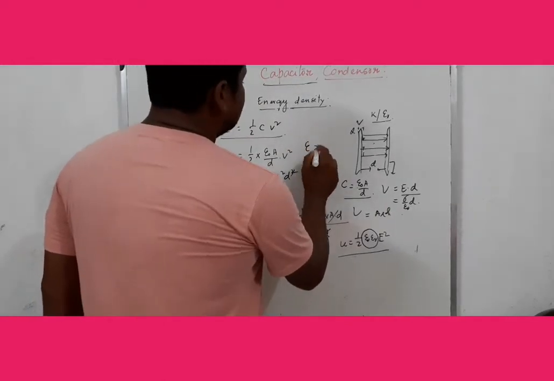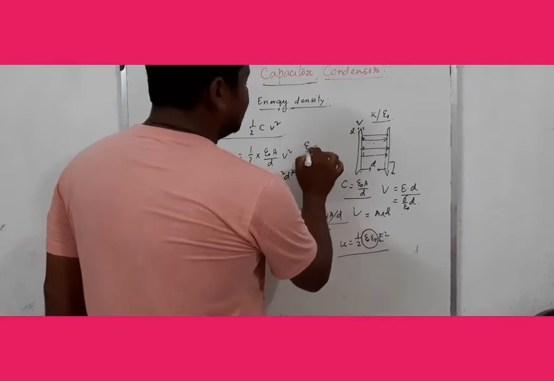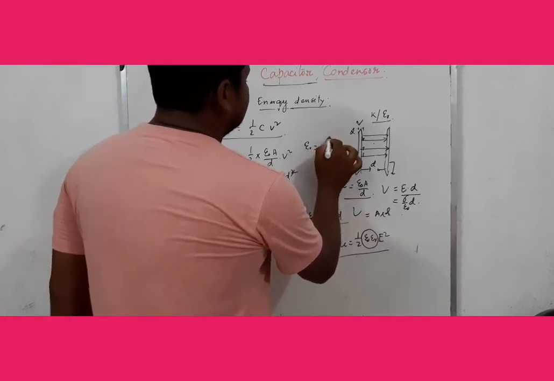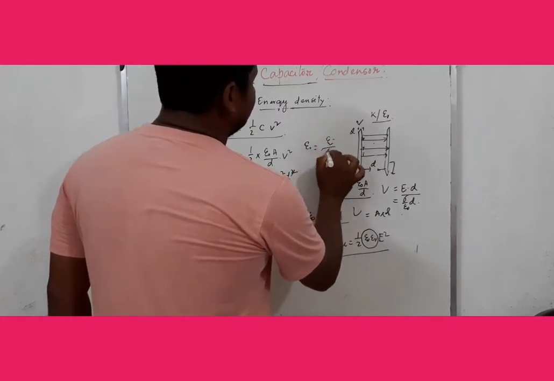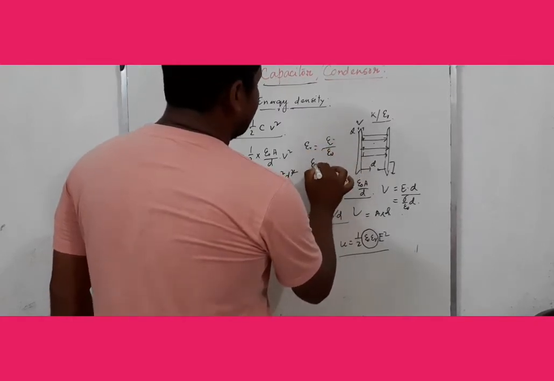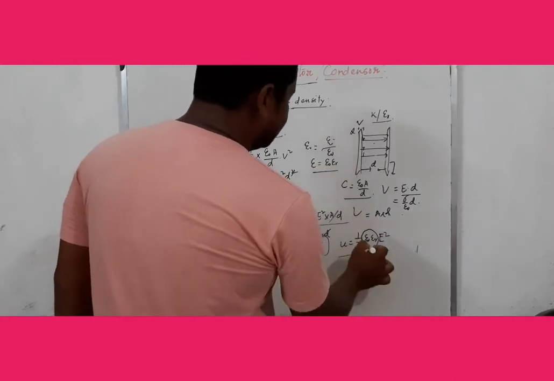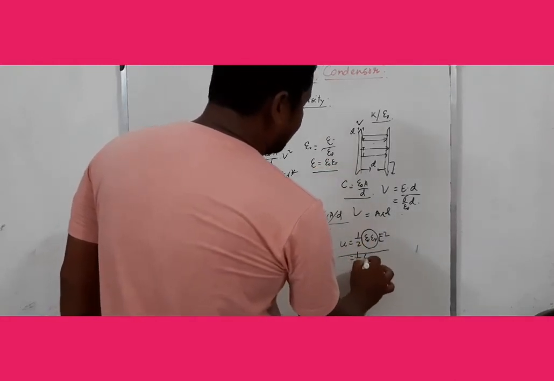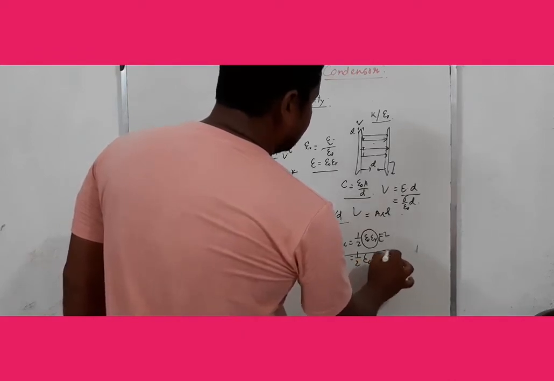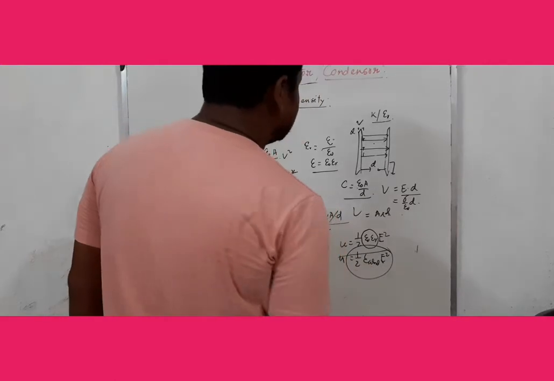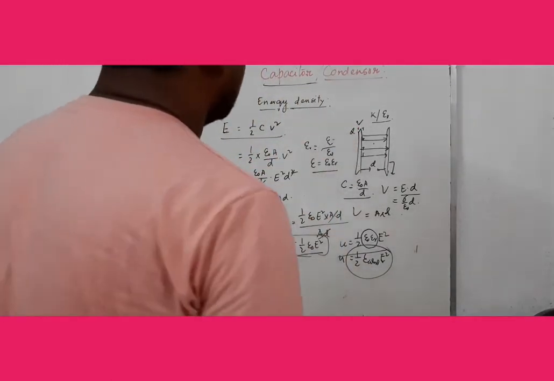Absolute permittivity is epsilon R, the relative permittivity or dielectric constant of that medium, times the free-space permittivity in air, that is epsilon 0. So absolute permittivity equals epsilon 0 epsilon R. So here it is nothing but half epsilon absolute into E square. That is the energy density if it is kept with a dielectric constant of epsilon R.